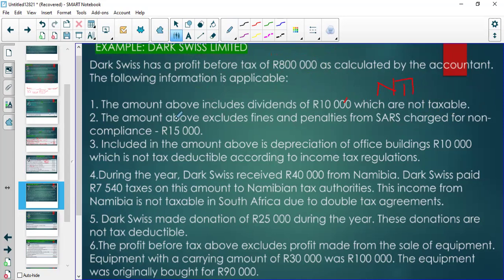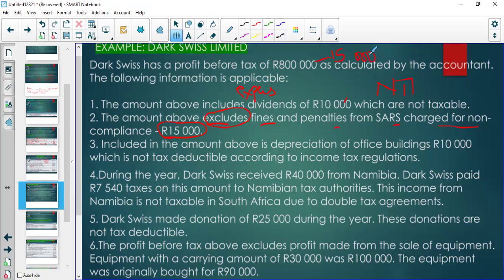And then the amount above excludes, we are told, fines and penalties from SARS charged for non-compliance, 15,000. We are told it's excluded, but if you pay a fine, that's an expense. So we have to subtract the 15,000 because it is an expense.